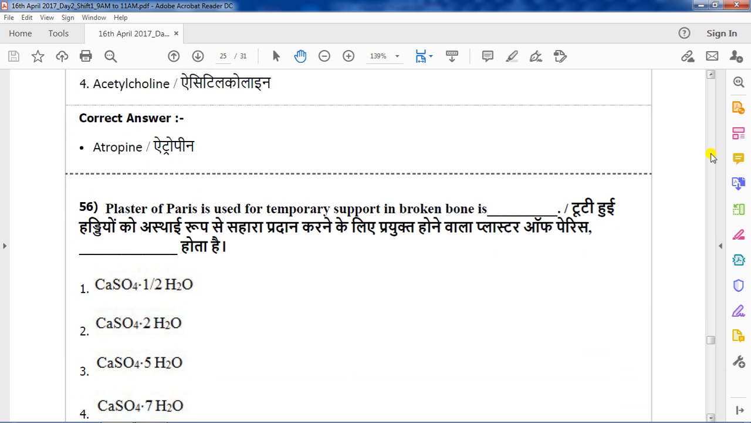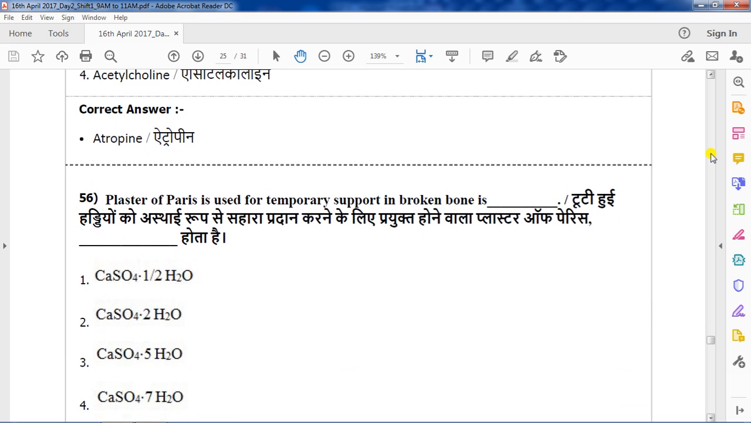Next question, question number 56. Plaster of Paris is used for temporary support in broken bone. Plaster of Paris is: CaSO4 half H2O, CaSO4 2H2O, CaSO4 5H2O, CaSO4 7H2O. Anyway it is calcium sulfate, but the water content is the difference. The correct answer for this question is that plaster of Paris is CaSO4 half H2O.